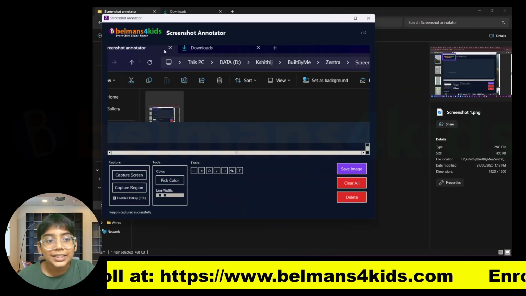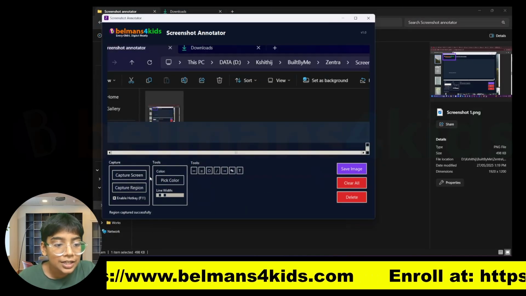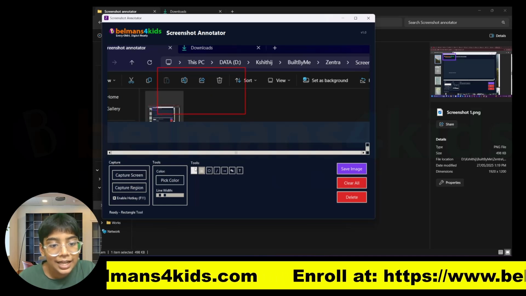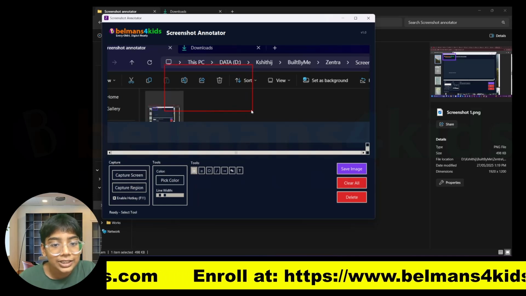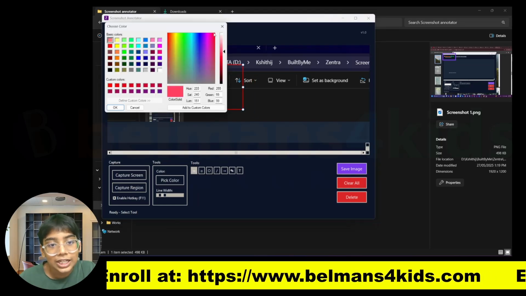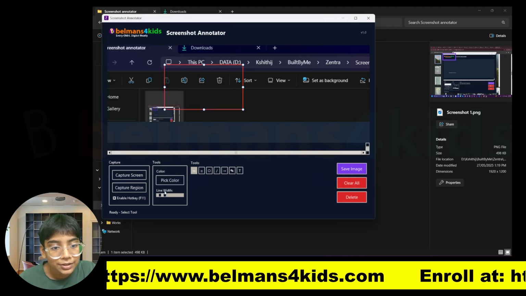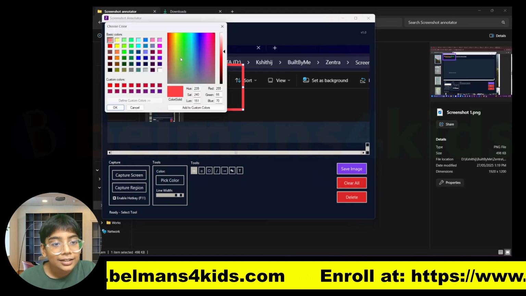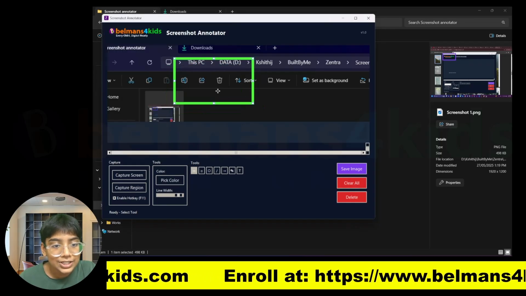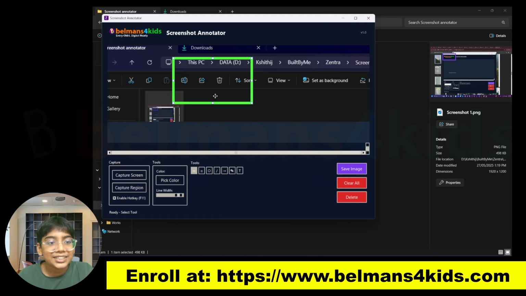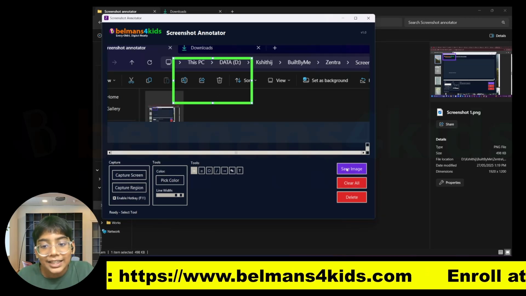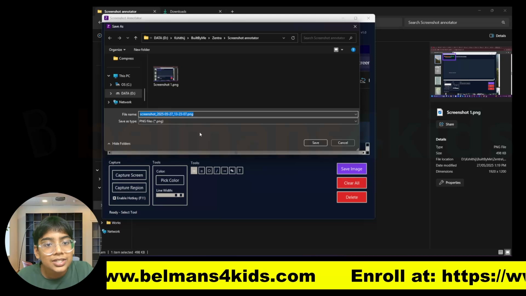Now you can see I have selected a region, and then I can add a rectangle, select it, scale it around, and change the color to anything I want. Let's say I want a green color. You can see it's green now, and it's really nice. And then I can just press on save image and save it and check it out.